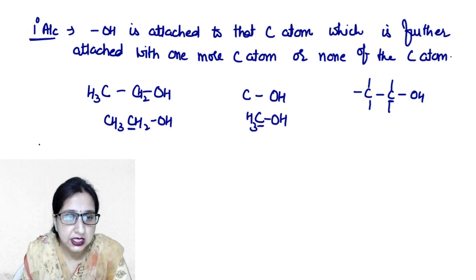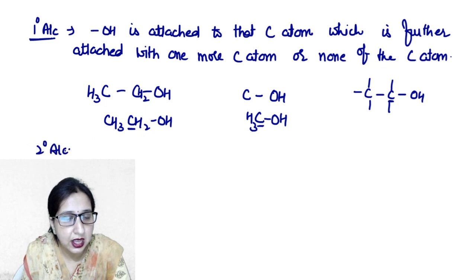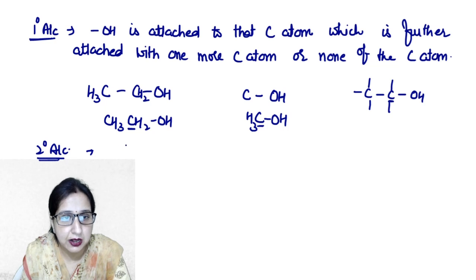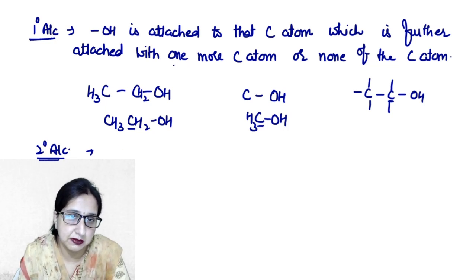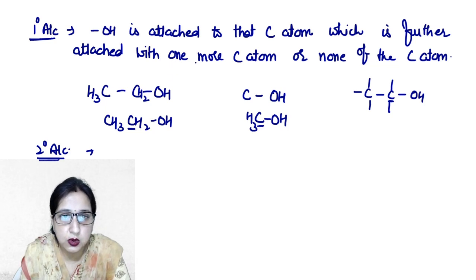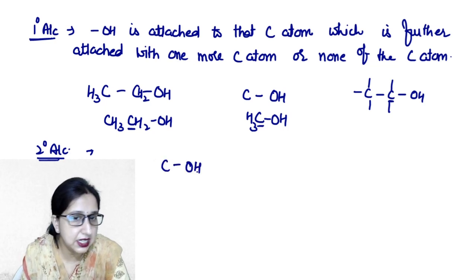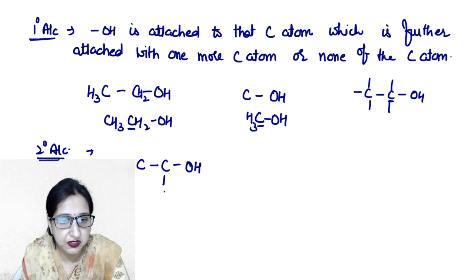Clear? Next is 2 degree alcohol. In this case, the carbon atom will be attached with 2 more carbon atoms, not one. Like, look, this carbon contains one hydroxyl group, but now it is attached with 2 more carbon atoms.